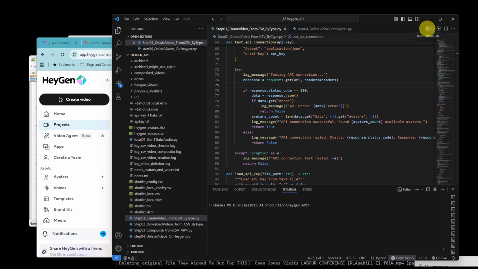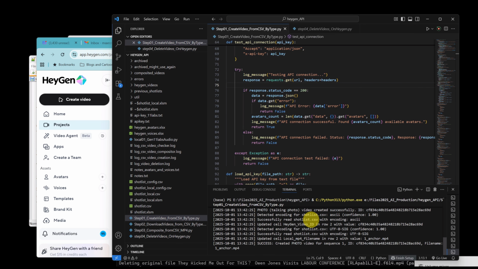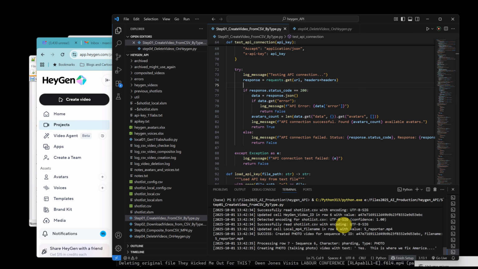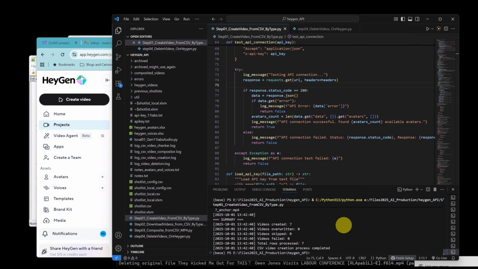So we'll run that here. And then you should see that it's going through each row, and if it has a run me as yes, it'll run that. You can see success, created photo. So it looks like it's creating each video segment that I want. And we'll see at the end whether it'll give us some sort of summary.